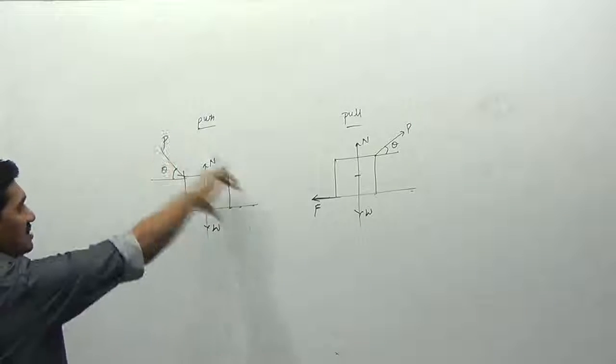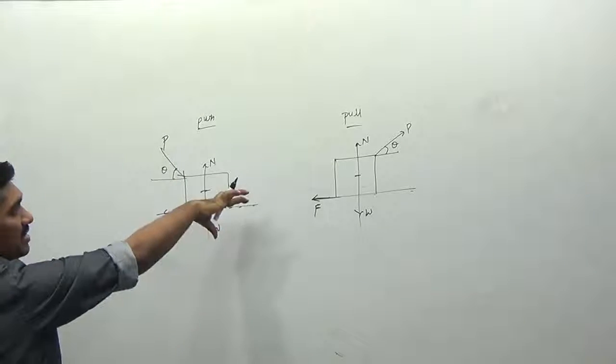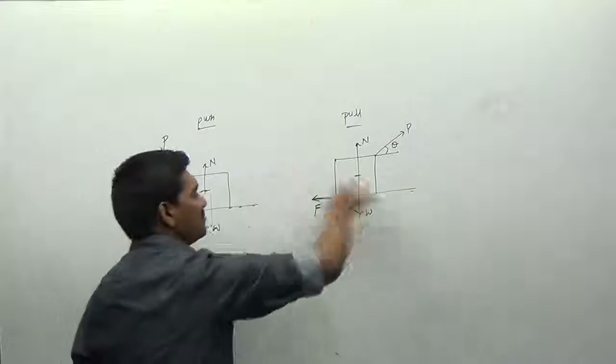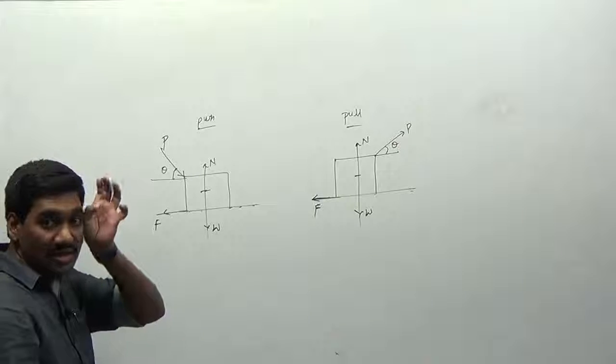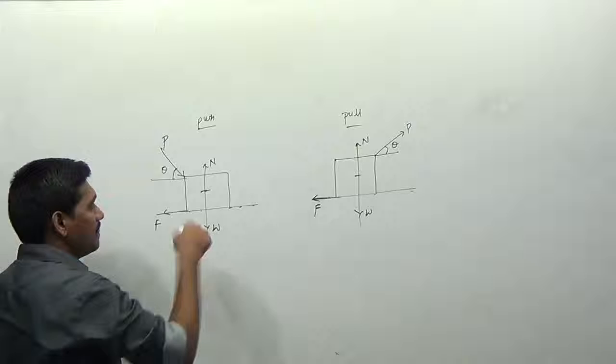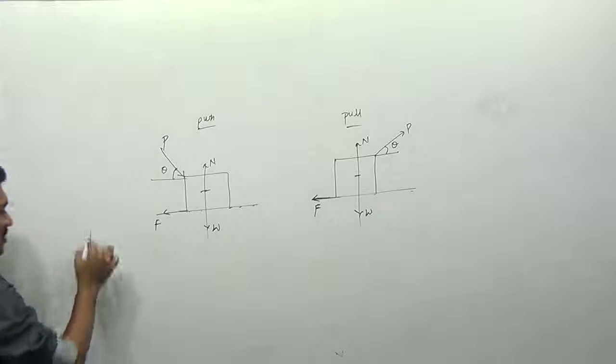We are applying the force in this way, towards the body. Here we are applying the force away from the body, right? So the body moves in this direction, and the frictional force acts in the opposite direction. Now if you observe carefully, if you draw the free body diagram and write the equations, I can go for the equilibrium equations.